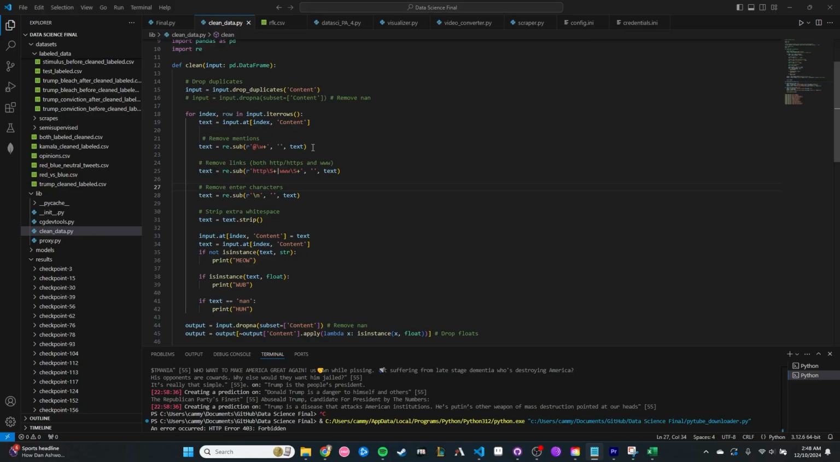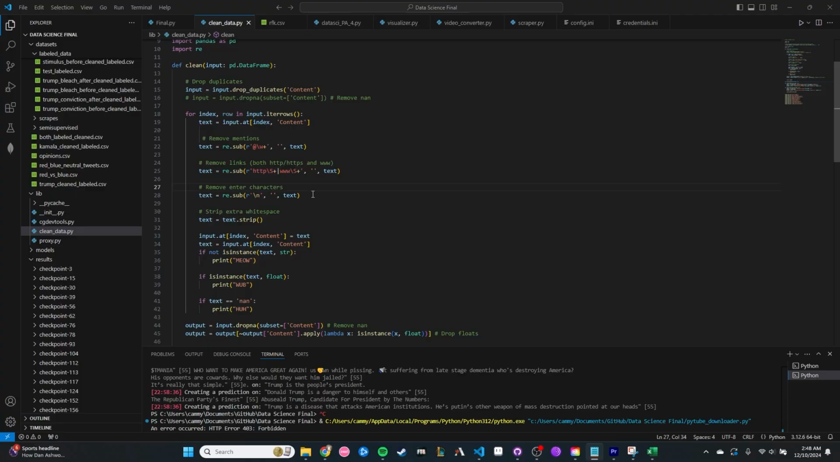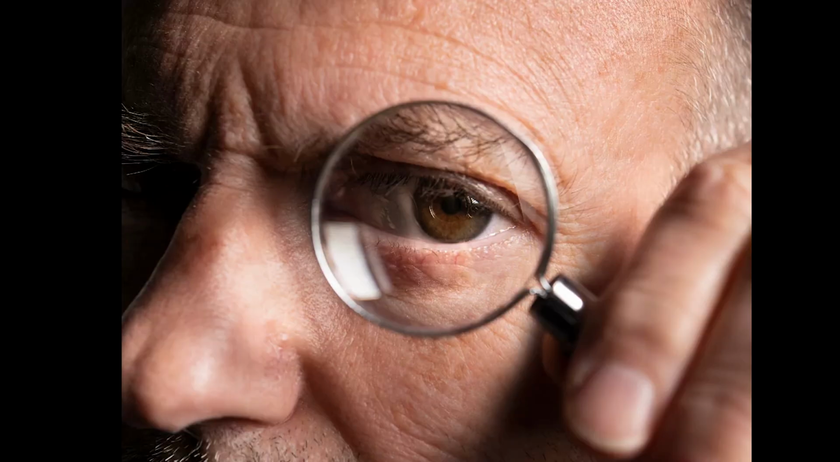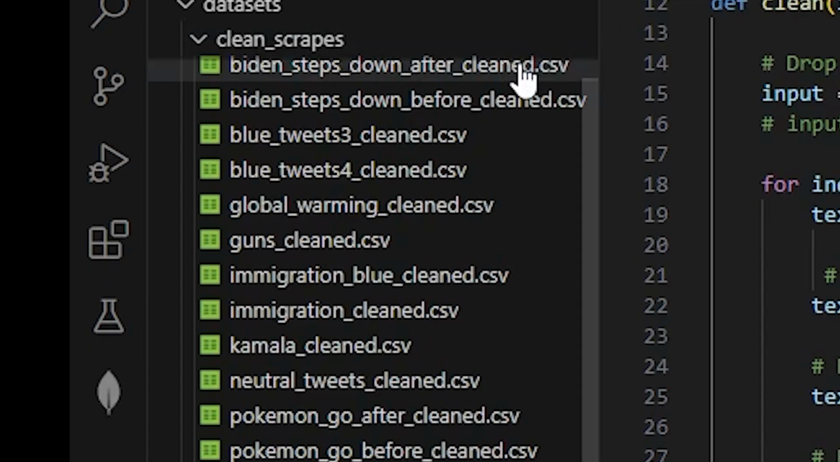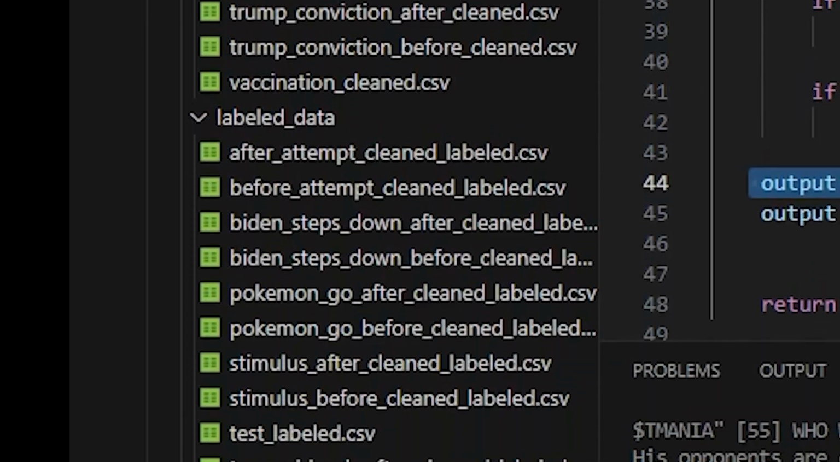Now, our data needed cleaning. I created a script that would remove mentions, links, enter characters, whitespace, and missing values. As for hashtags, I chose to leave them in because Distillbird is a model that works off of context. The hashtags could offer valuable insight into the context of the tweet. Any dataset we trained our model on was cleaned this way.